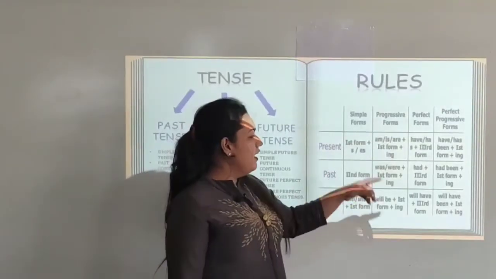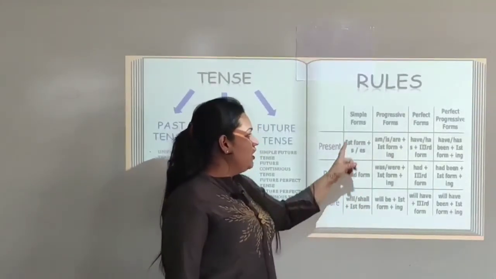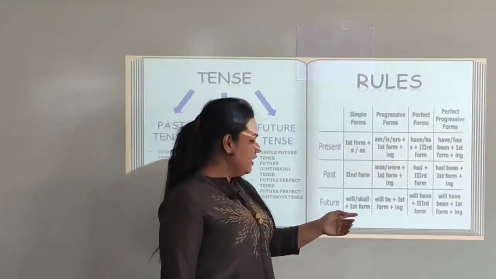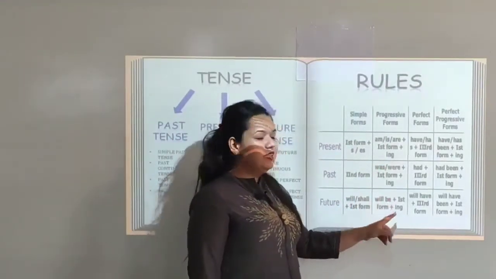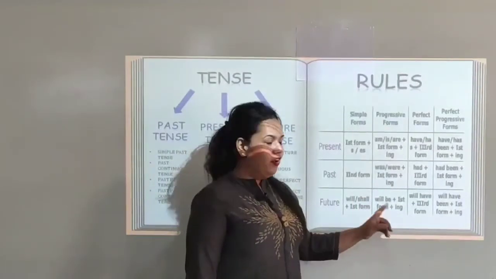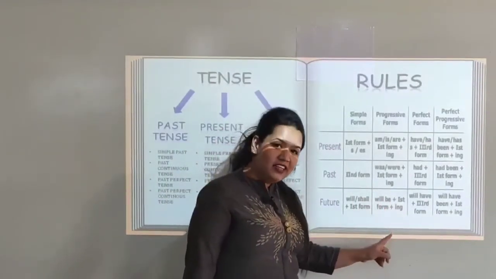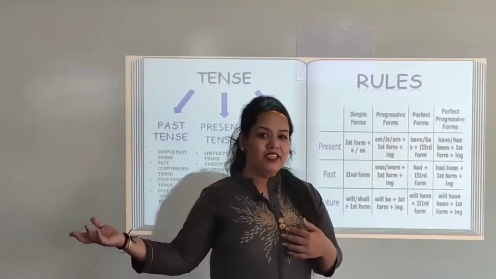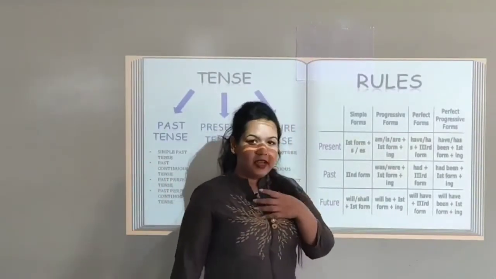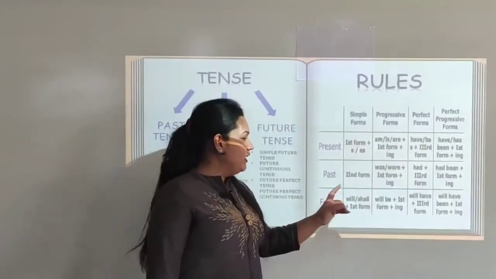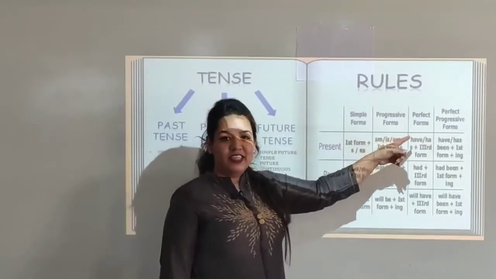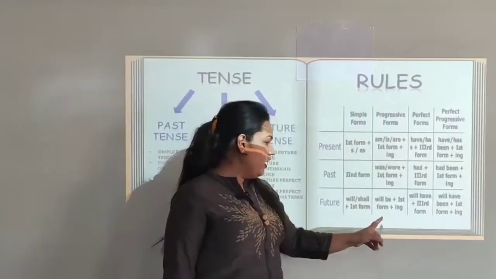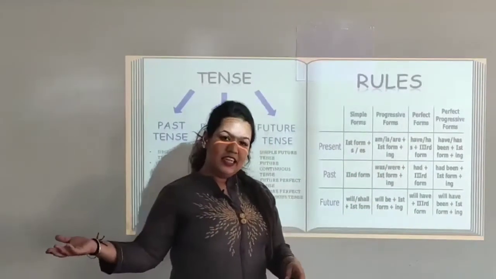Now coming ahead, let us see the future continuous tense. The future continuous tense, the rule says will be plus ing form of verb. Will be plus ing form, that is we will be dancing in the competition. So we, the subject, will be, that means indicating the continuous tense in future, and dancing, dance is the base form and ing form becomes dancing.